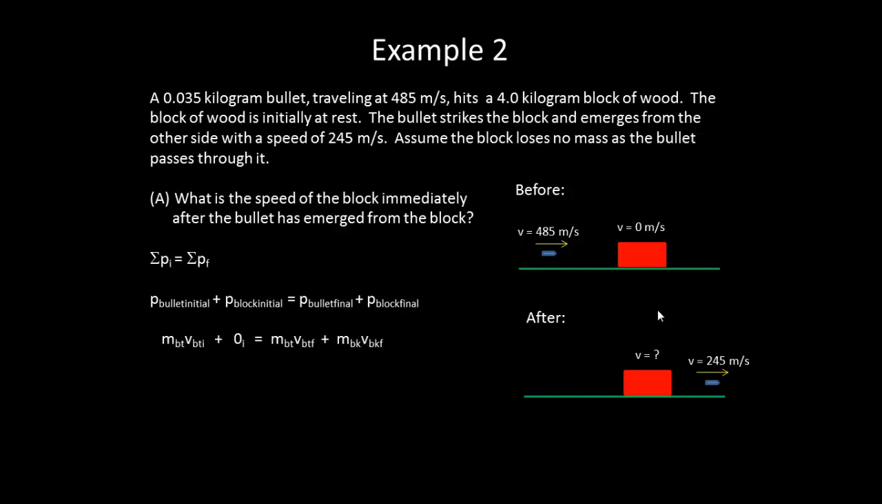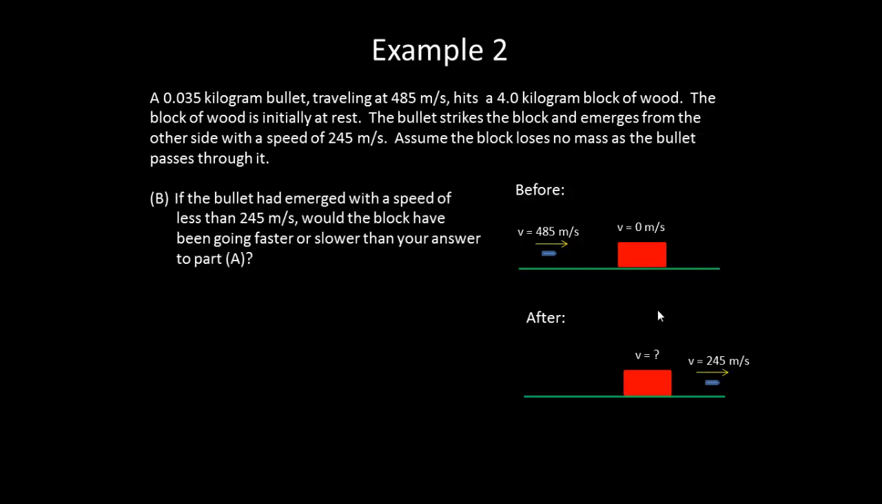Now in this case, one term is 0, which is the initial momentum of the block, so we can put in a 0 there. And then we have a mass times velocity term for each of these individual terms. We can then plug in the information we know and solve, and we get that the final velocity of the block is 2.1 meters per second.